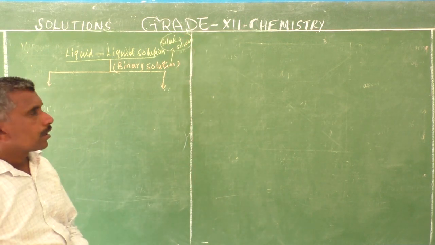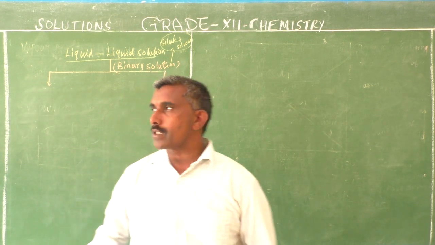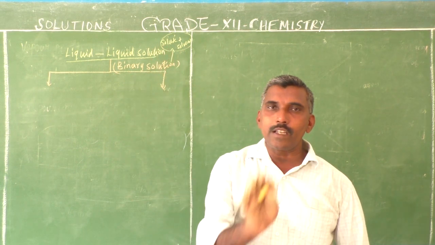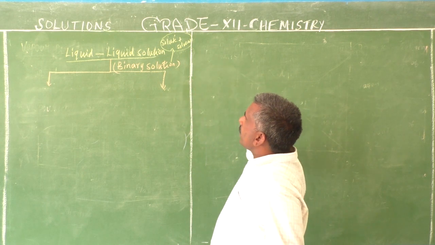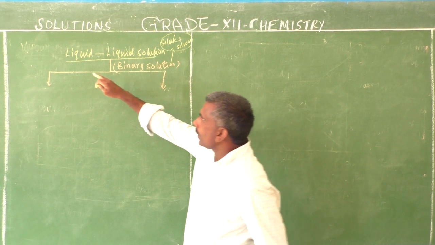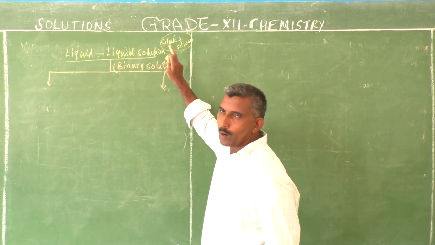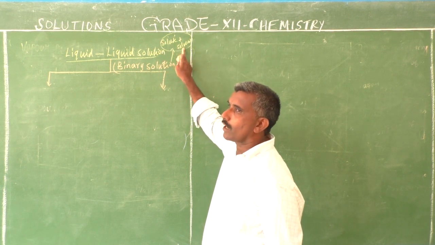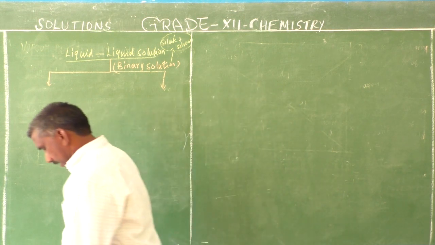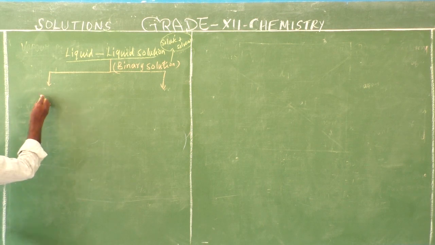Previously I taught you binary solution: one solute, one solvent, two components present. That is a liquid solution. In this, solute and solvent are in the liquid state. It is called a binary solution because there are two components, one is the solute, another is the solvent. In this category, it is classified into two categories. One is the ideal solution.